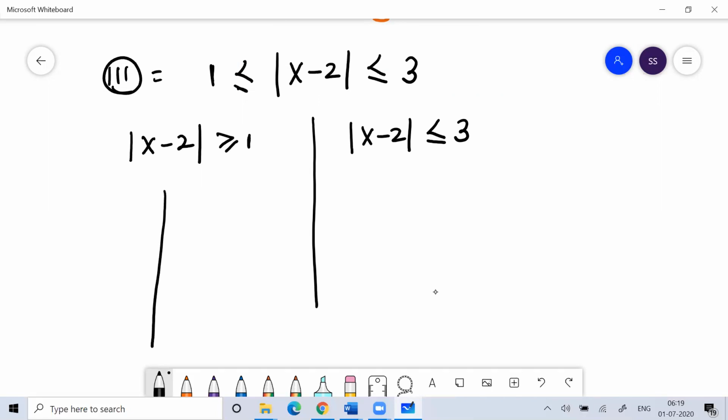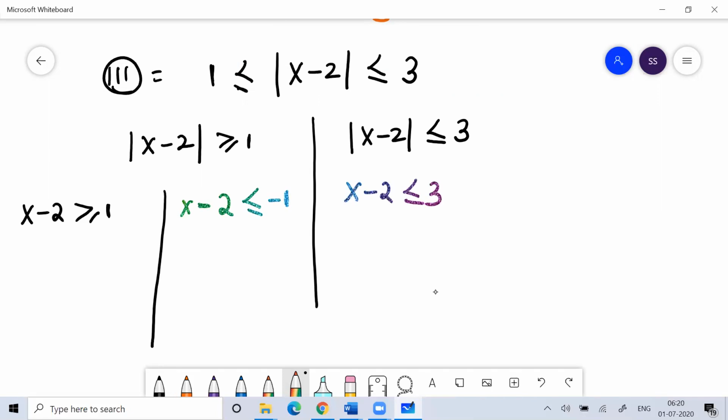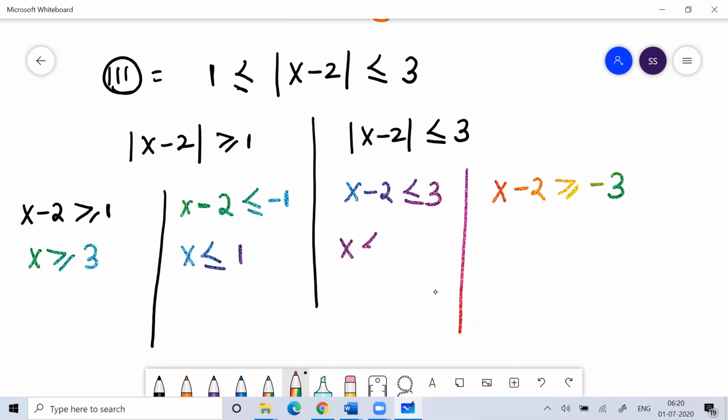Now I'll break this into two parts. So this is x minus 2 is greater than or equal to 1, and this is x minus 2 is less than or equal to minus 1. And this is x minus 2 is less than or equal to 3, and this is x minus 2 is greater than or equal to minus 3. So here x is greater than or equal to 3, here x is less than or equal to 1, here x is less than or equal to 5, and here x is greater than or equal to minus 1.